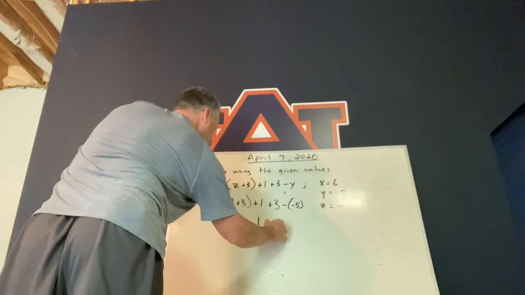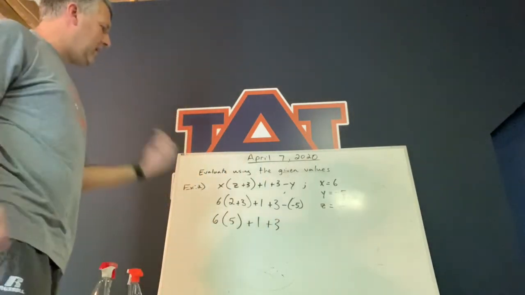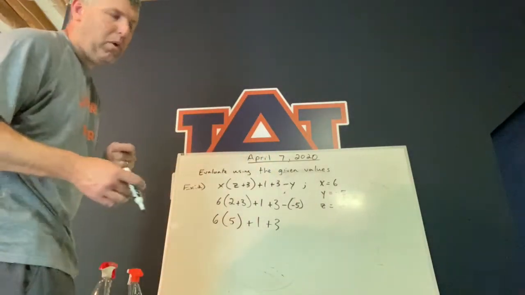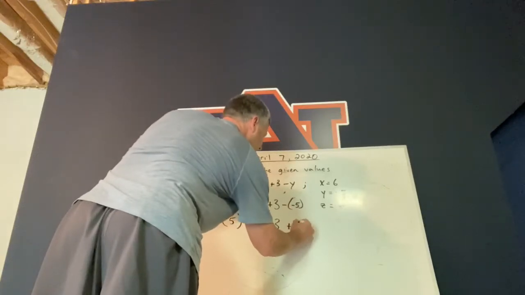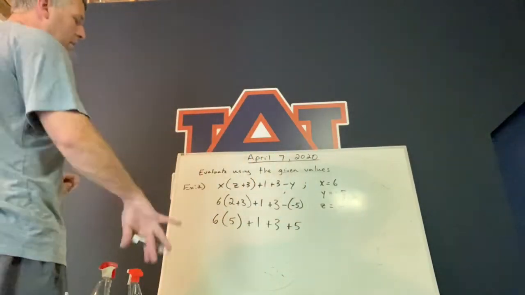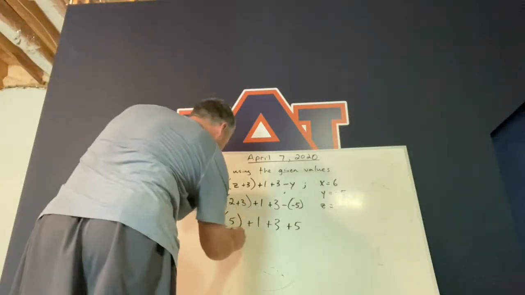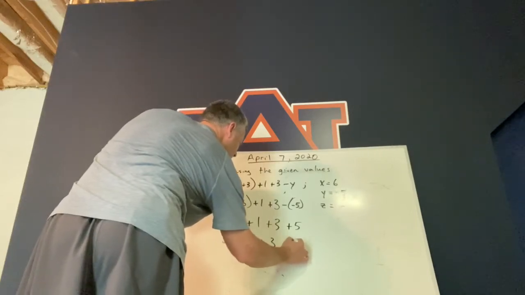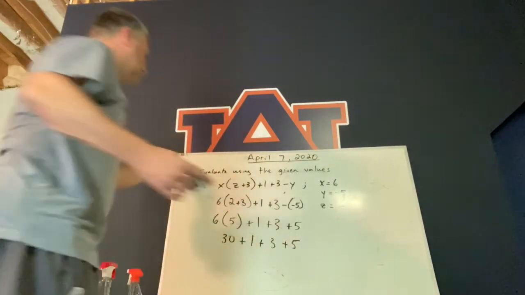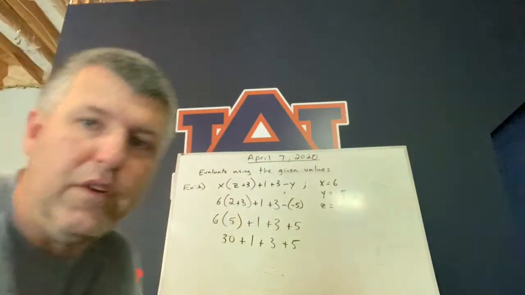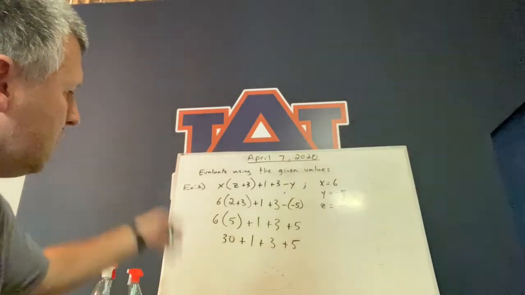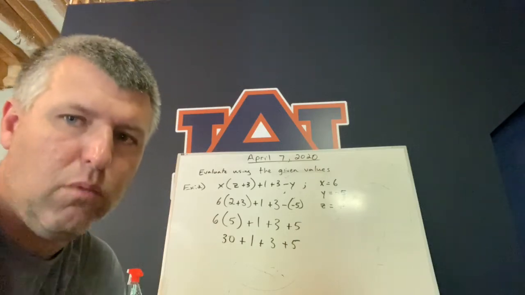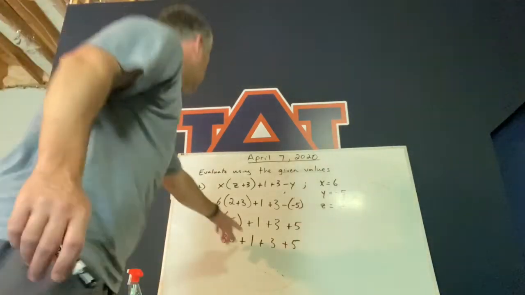Plus 1, plus 3. Now, I'm going to go ahead and take care of this minus -5, that's just distributing that through. So this minus -5, that's just +5, okay? All right, now I've got multiplication left, 6 times 5. So 6 times 5 is 30. Now, I'm going to write down the rest of the problem, okay? But then I'm not going to insult your intelligence because all of you know how to do this from here. I've got 30 plus 1 plus 3 plus 5. I can do that in my head, so to speak, okay? I can do this all in one final deal. So 30 plus 1 is 31.